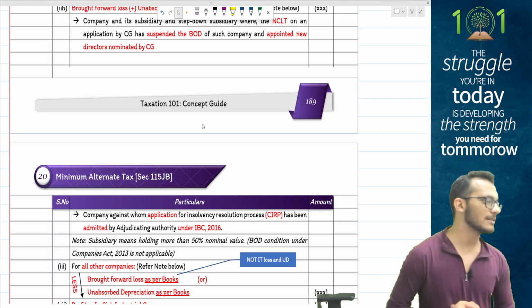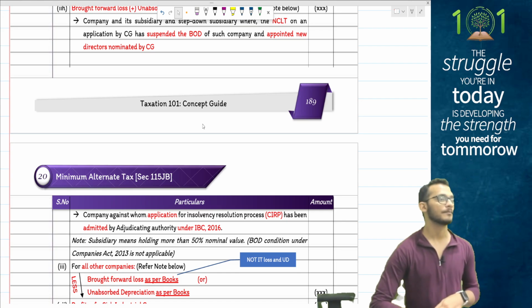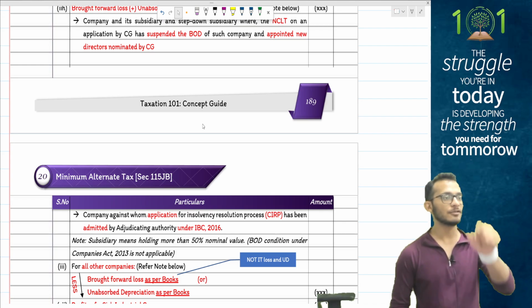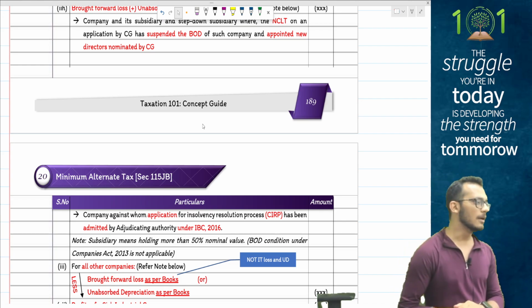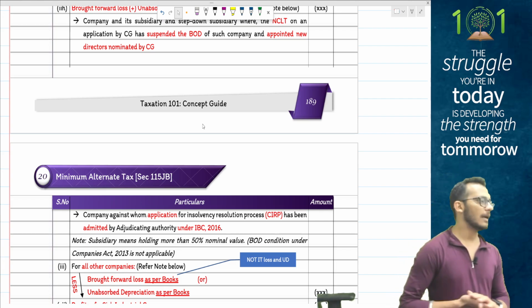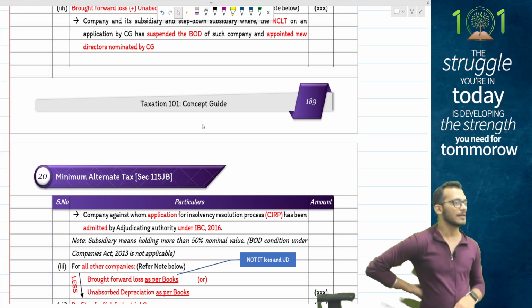Please notice one thing which ICAI loves to test you in exam multiple times is something called provision for gratuity, where the question will come and say provision for gratuity is based on a valuation report. People, allowed, not allowed? Allowed as deduction, because it is ascertained liability. There is nothing unascertained in this.